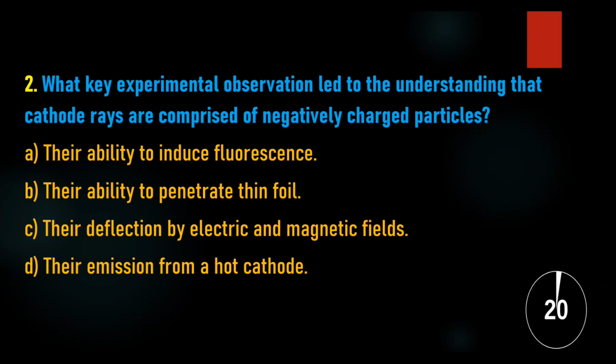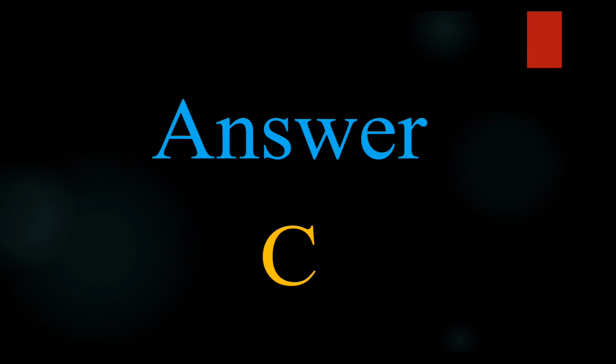2. What key experimental observation led to the understanding that cathode rays are comprised of negatively charged particles? A. Their ability to induce fluorescence. B. Their ability to penetrate thin foil. C. Their deflection by electric and magnetic fields. D. Their emission from a hot cathode. Answer: C. Their deflection by electric and magnetic fields.